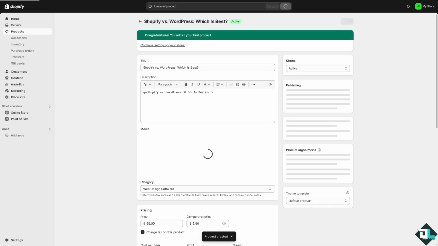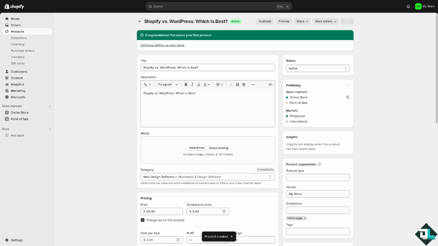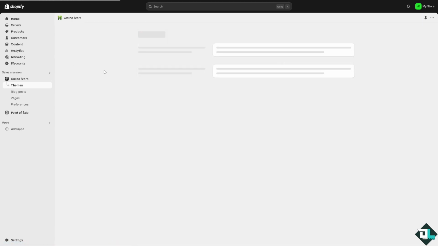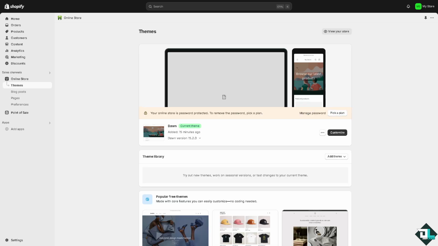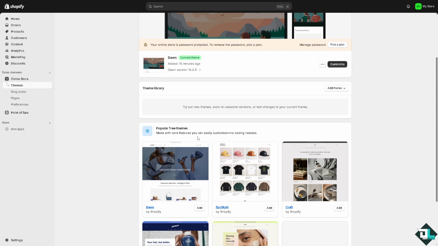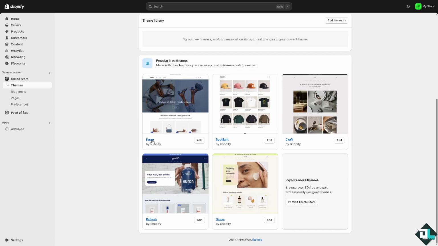Now, in terms of creating professional mobile-responsive themes that users can customize to suit their brands and products, I want you to go to Online Store right here under Sales channels. Click that, and you should be forwarded to this section. You can begin your online store and choose from any of the themes that Shopify has to offer. Right now, we're using the Dawn theme, but these are the most popular free themes that you can use: Dawn, Spotlight, Craft. Or if you want to explore more themes, click Visit Theme Store.